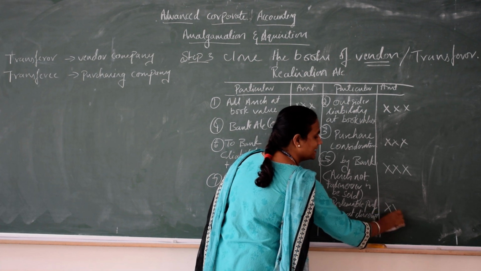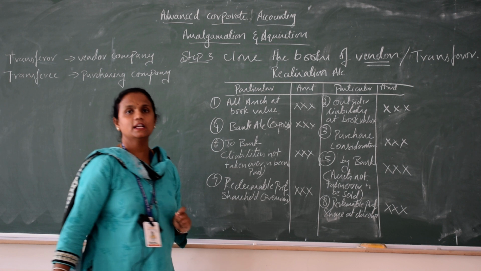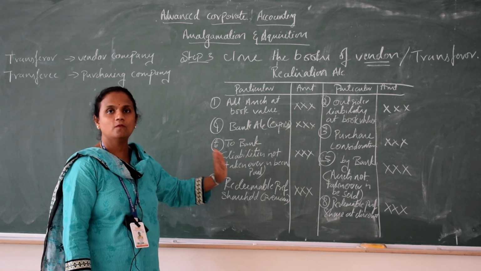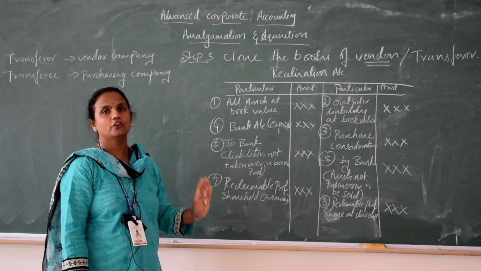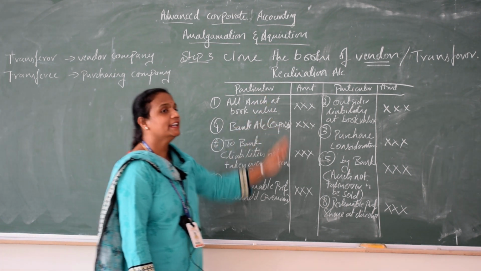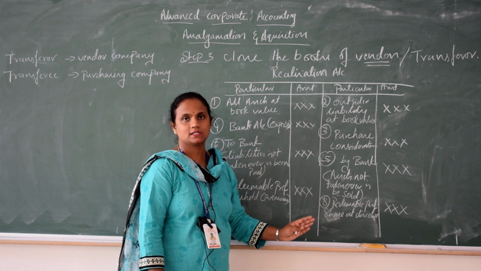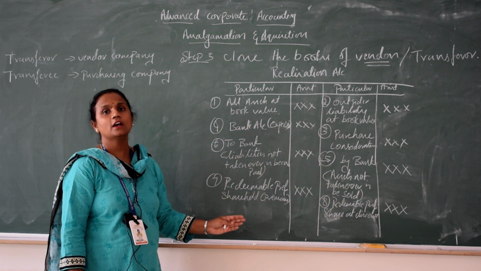So if it is a discount, it's an income. If it is a premium, it is a loss. After doing this, your realization account is over. Now what you have to do is check whether you are under a profit or under a loss. If your debit side is more and your credit side is less, then you are under a loss. If your credit side is more and your debit side is less, then you are under a profit.